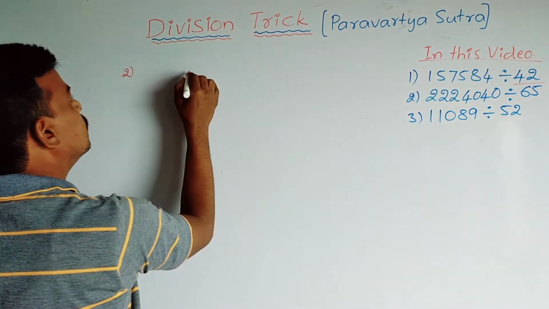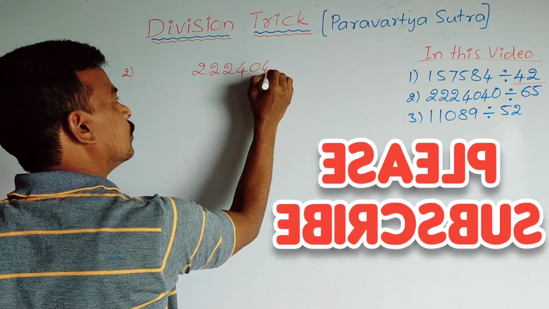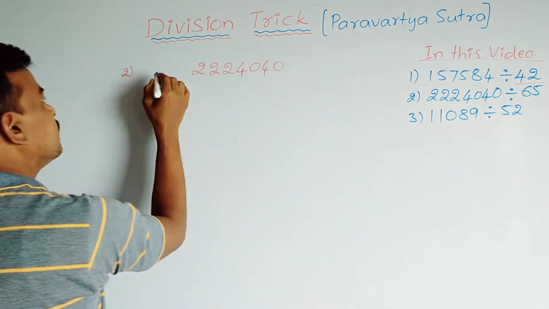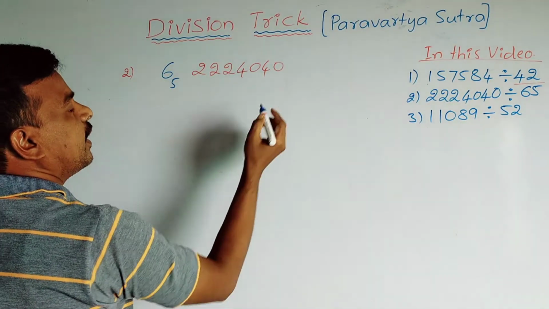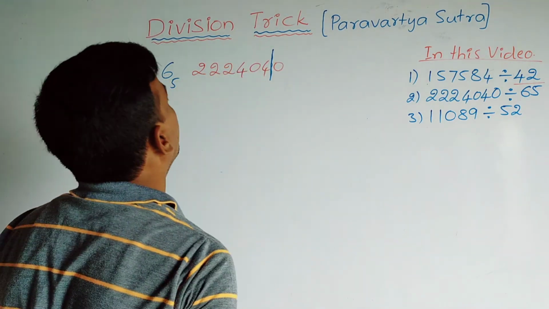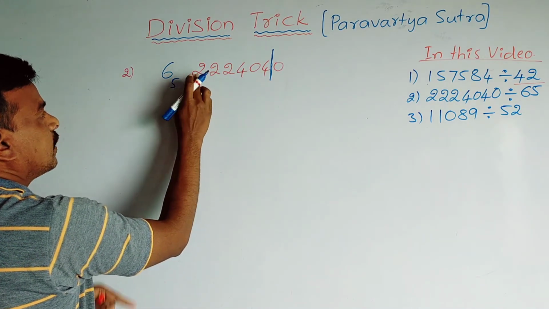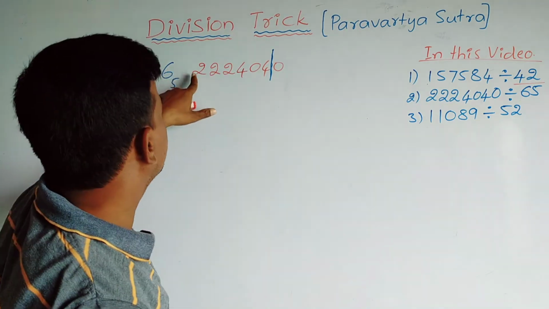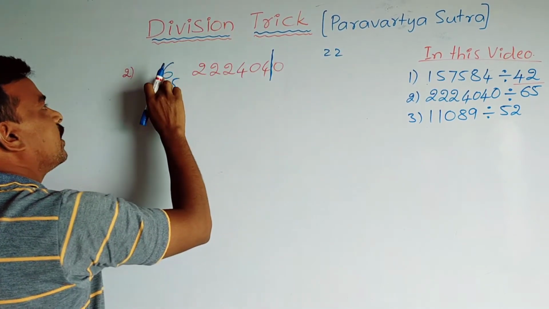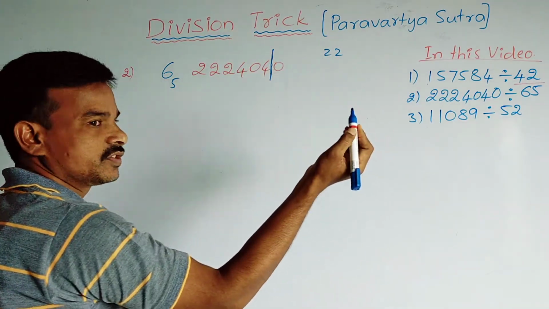That is the second example. Dividend is equal to 4040. Here also the same, we have to write the divisor 65 like this, and you separate the units place digit from the dividend. Then first we take this 2 only. 2 is not going in the 6 table, that is why we take 22, and how many times does 22 go in the 6 table? 6 3 is 18 and 6 4 is 24.